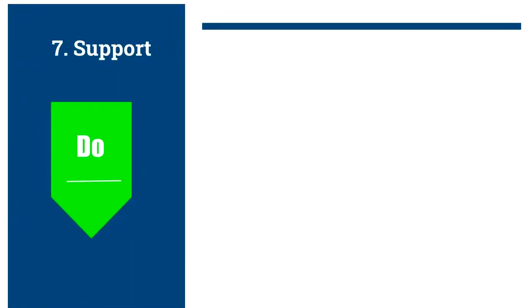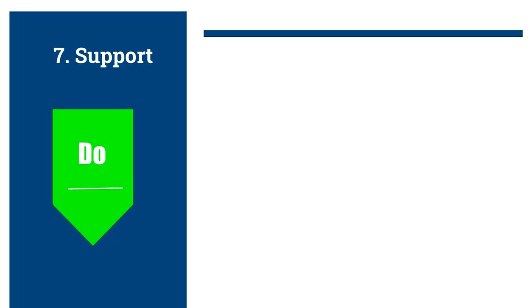Clause 7, Support. This is the do section of the plan, do, check, act cycle. The organization shall determine and provide the resources needed for the establishment, implementation, maintenance, and continual improvement of the occupational health and safety management system. The management has to ensure that all their workers are competent enough to execute their own tasks and shall retain records for the same.